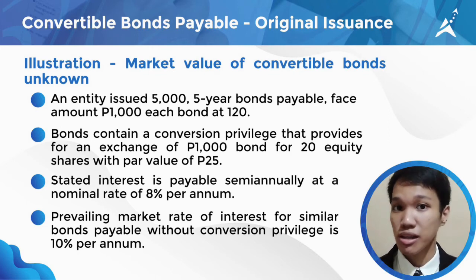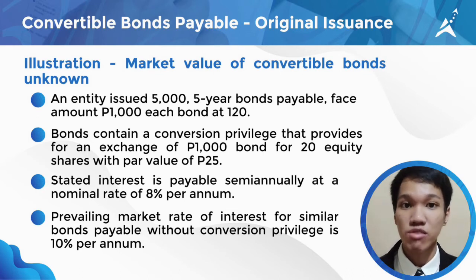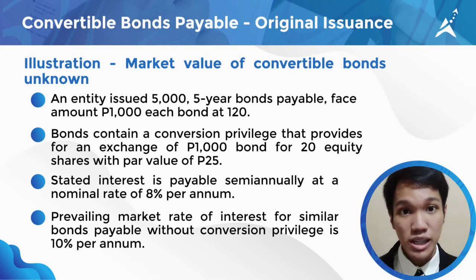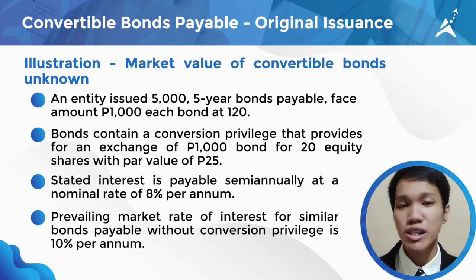The bonds contain a conversion privilege that provides for an exchange of 1,000 pesos bond for 20 equity shares with par value of 25 pesos. Stated interest is payable semi-annually at a nominal rate of 8% per annum. And when the bonds are issued, the prevailing market rate of interest for similar bonds payable without conversion privilege is 10% per annum.